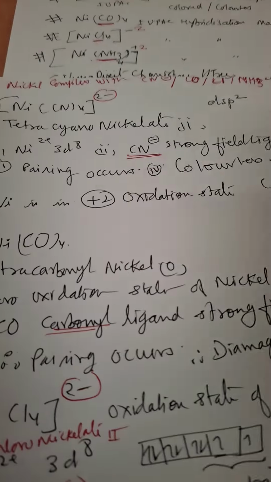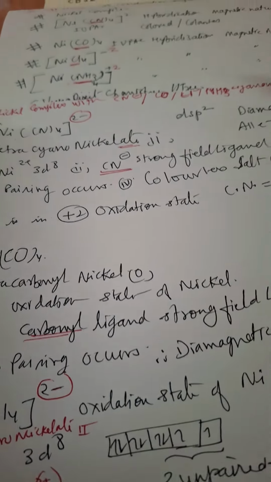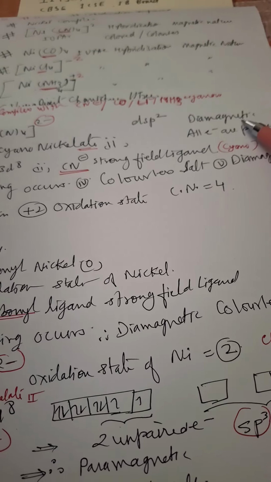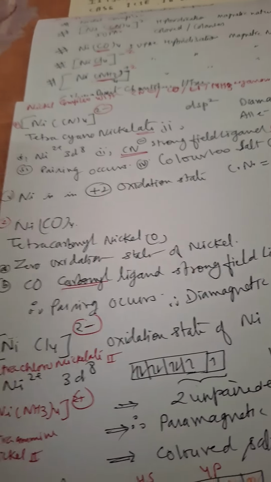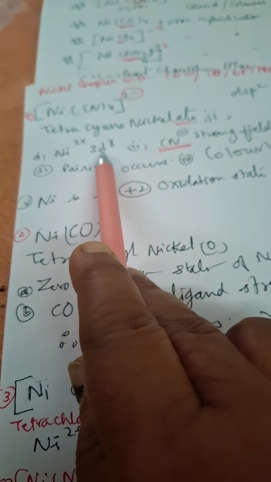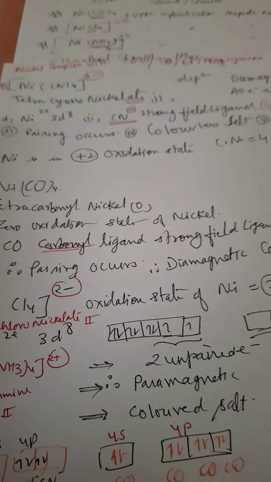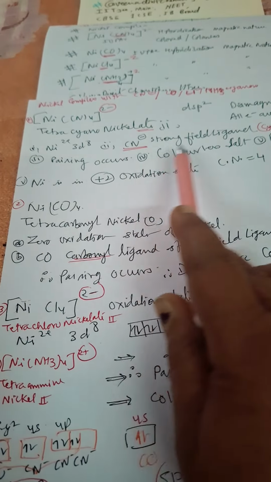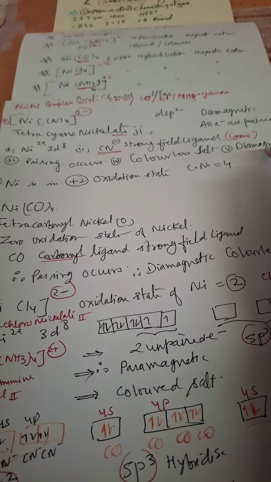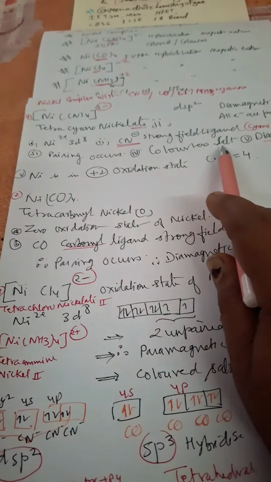Now here see [Ni(CN)4] 2 negative, tetracyanonickelate, because the complex has a negative charge, the metal name ends in -ate. Okay, it is dsp2 hybridized, so diamagnetic, all electrons are paired. Why is it so? Because nickel in the 2 plus oxidation state has a 3d8 configuration. All electrons are paired because CN negative is a strong field ligand, so pairing occurs. Because of pairing, it is a colorless salt and diamagnetic. There will be no unpaired electron, so it is diamagnetic as well as a colorless salt.